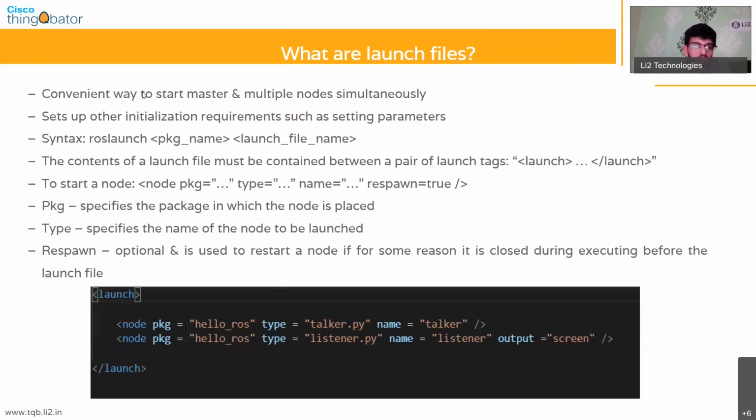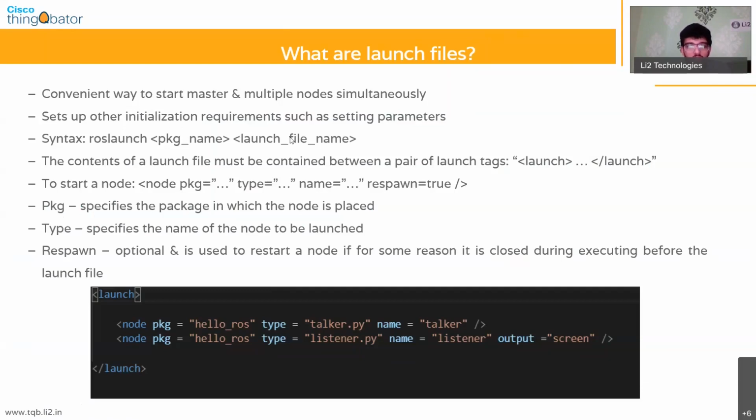ROS launch files are launched using the following syntax. You have the command roslaunch, followed by the package name, and then the launch file name. It's very similar to the syntax that we used for rosrun yesterday. So what did we do yesterday? We ran rosrun followed by hello_ros, followed by the name of the file.